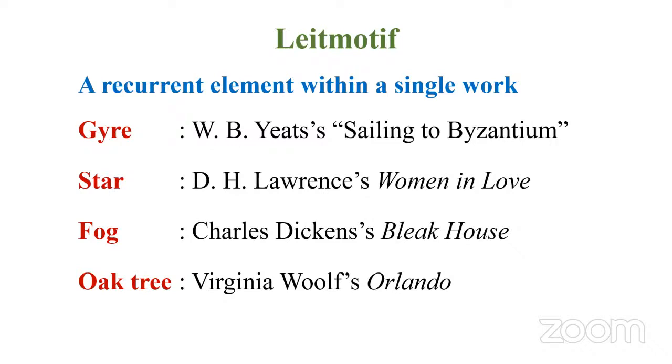Here we have Orlando, right? And Orlando, as I told you before, is both male and female gender, right? And this novel is also based on Virginia Woolf's friend, Vita Sackville-West, a kind of Virginia Woolf's partner. And in this novel, we have this concept called androgyny, A-N-D-R-O-G-Y-N-Y.